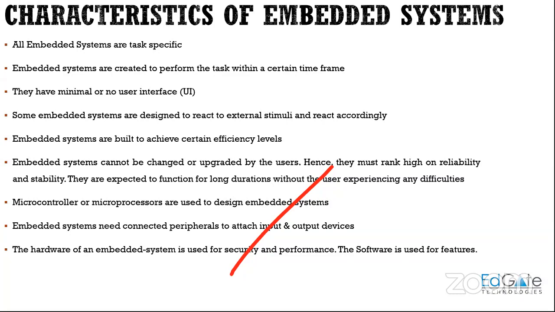So embedded systems need peripherals so that they can take the input and provide some output. And in embedded systems, mainly hardware is used for security and performance, and software is used for features.